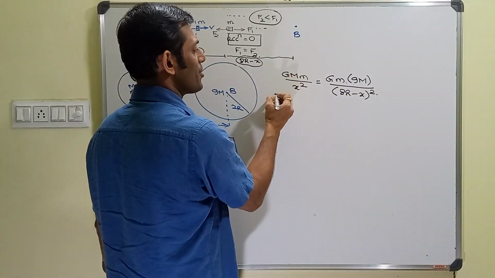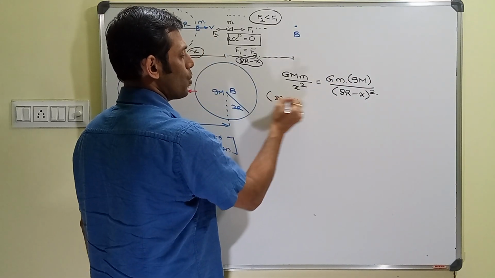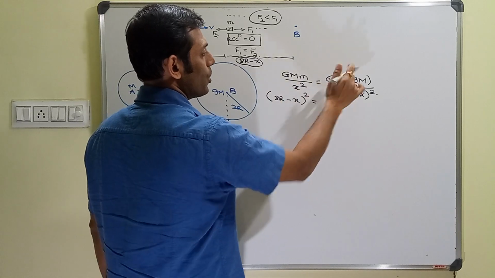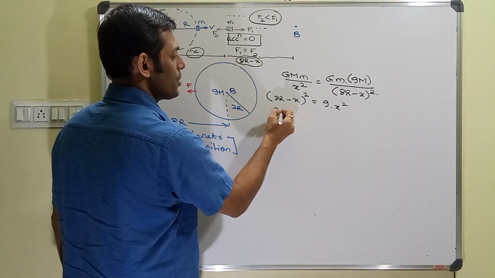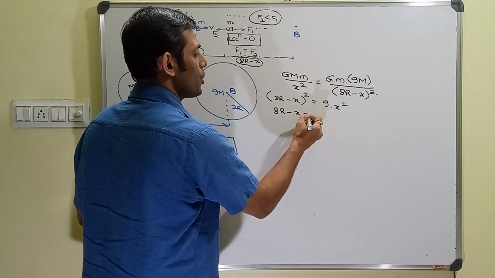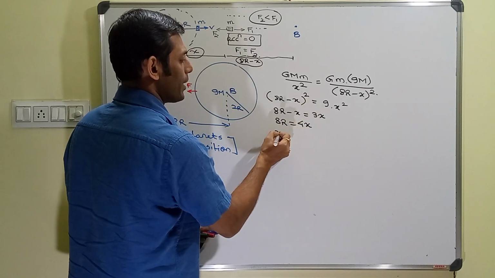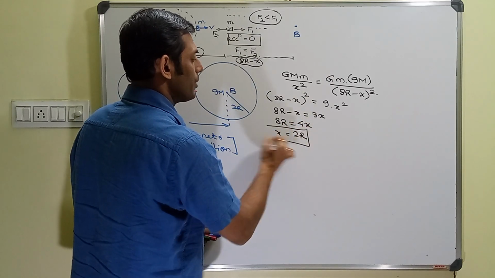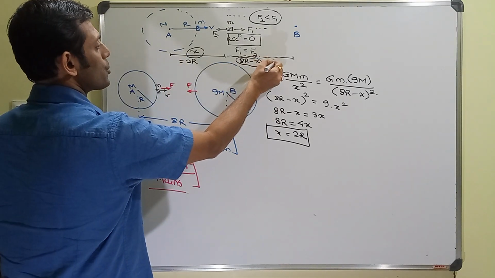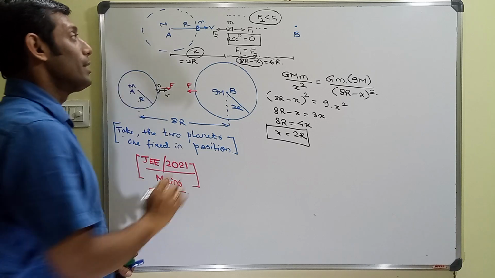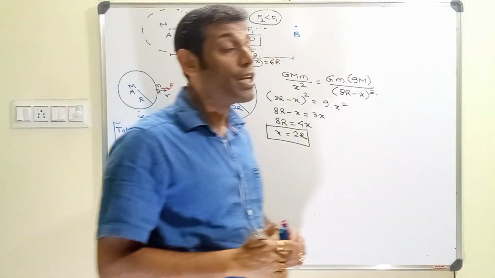G capital M small m cancelled gives us (8r minus x) whole square is equal to 9 times x square. That means 8r minus x is equal to 3x, and that means 8r is equal to 4x and x is equal to 2r. This is the distance. This x is equal to 2r, and therefore the remaining distance is going to be equal to 6r, where the acceleration of this particular satellite is going to turn zero.